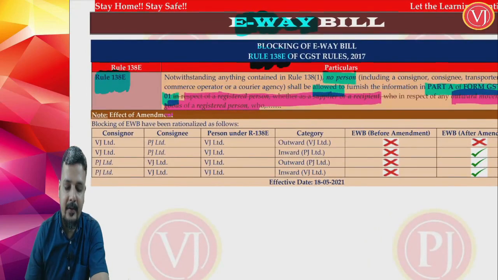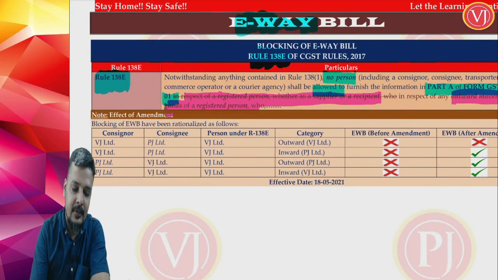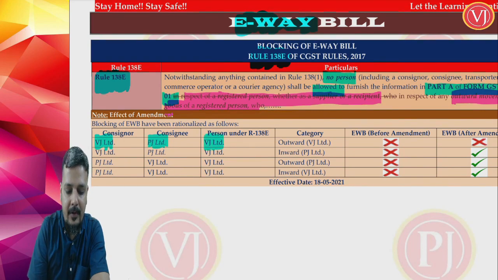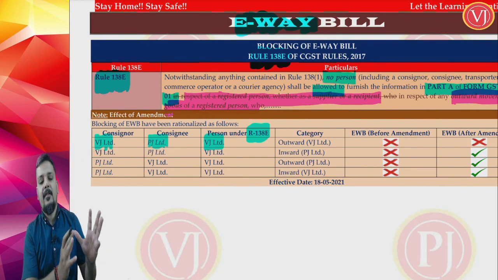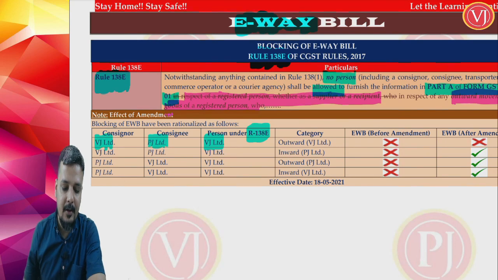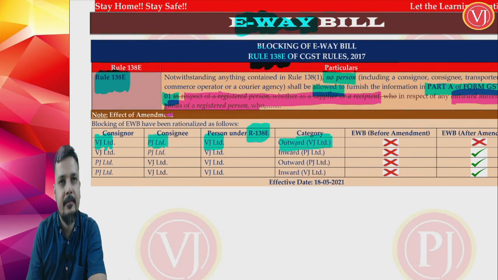Now friends, if you want to understand this, let us take this example. Supposing consignor is VJ Limited, consignee is PJ Limited. Blocking is done for VJ Limited. Coverage, who is covered in 138, is VJ Limited, which means he has done some activity which is not allowed, therefore blocking of e-waybill is done for VJ Limited. Now this is outward supply by VJ Limited. So before the amendment he cannot generate e-waybill, now also he cannot generate e-waybill. That is the first category.